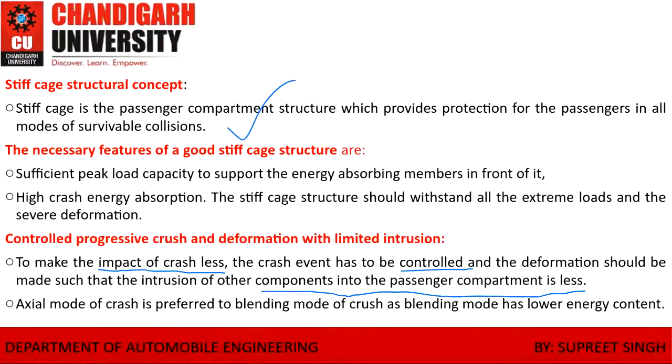Axial mode of crash is preferred to the bending mode of crash, as bending mode has lower energy content. So while we are testing a vehicle, we do these types of tests, the axial mode or the bending mode. In the axial mode, it is from the front. In the bending mode, it may be from the side or from the front. The vehicle may move upside down also, or have a rear accident also. There are various types, I can say.